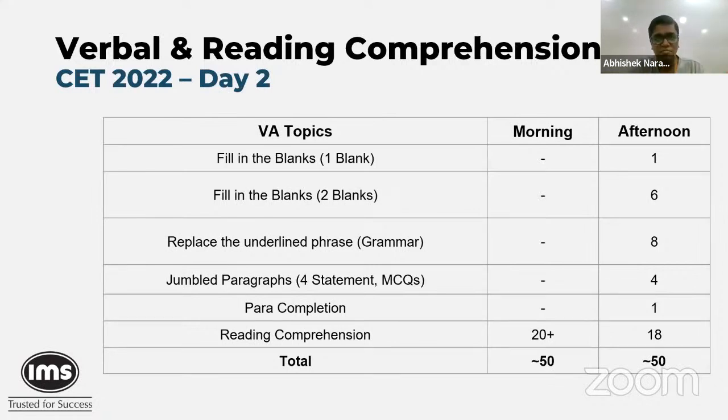So if you remember the past couple of years, there was this one question type where you had 5-6 sentences and it had 5 questions in that one set of parajumble, where question 1 was identify the 3rd sentence, then the second question was identify the 4th sentence, the last sentence, which of these will fit after the 4th sentence, things like that. So it had one parajumble with a set of 5 questions, what we call a caselet type parajumble, which was not seen in the afternoon slot of day 2.